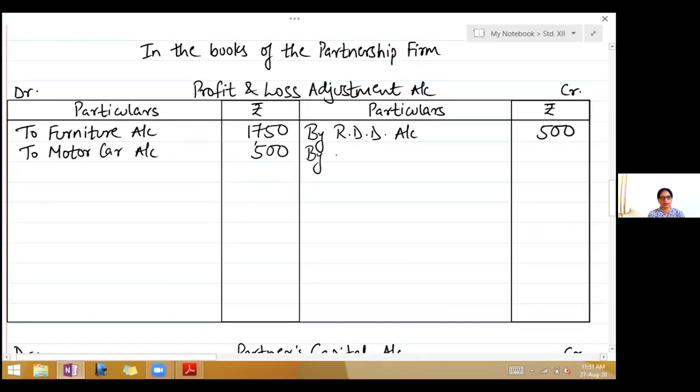By livestock account, 1,250. By plant account, 4,500.